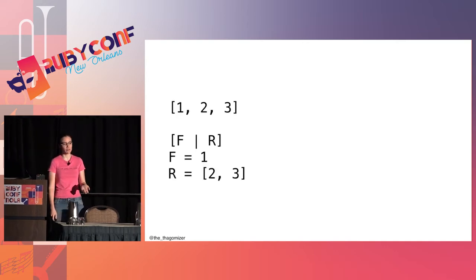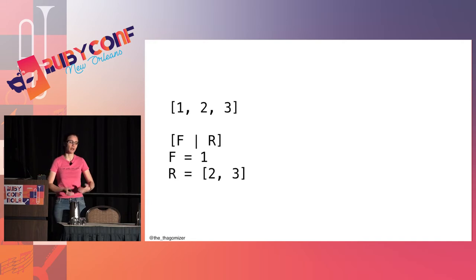And if that didn't make any sense, if I have the list 1, 2, 3, and I pattern match that against f bar r, f is going to match the 1, and r is going to match the list 2, 3. So car and cdr, same thing, crazy notation.